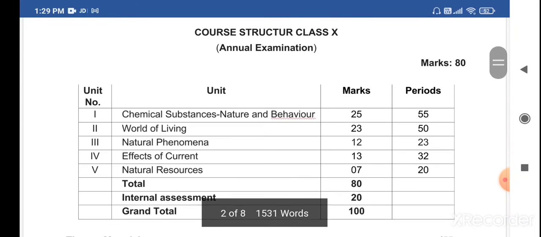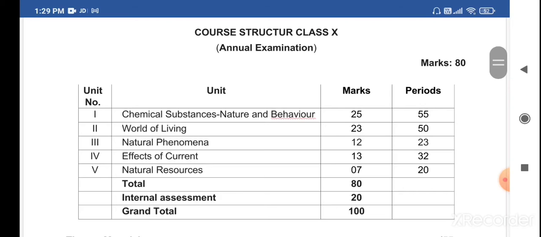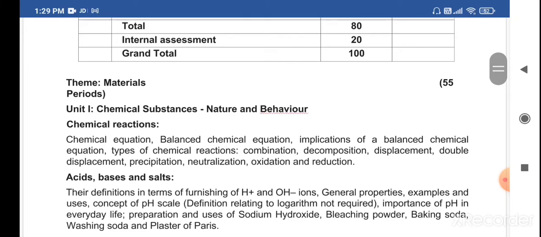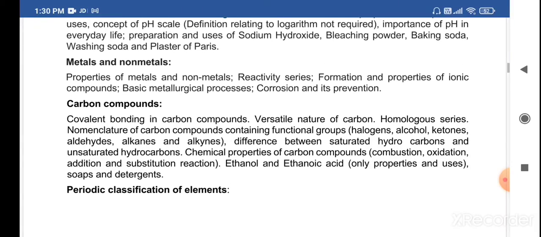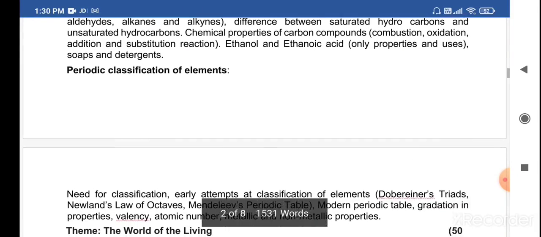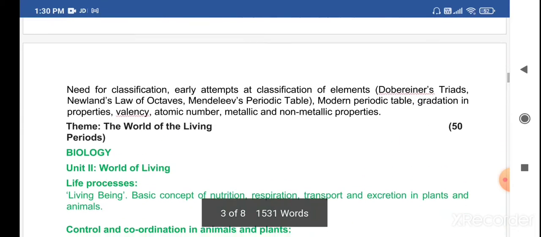Then the distribution of your marks. As you know, here also chemistry, biology and physics are classified and their marks are distributed. Total 100 marks: 80 and internal assessment 20 marks. Same here you have the chemistry part. As you can see, chemical substances, nature and behavior, where you have chapters: chemical reactions, acids, bases and salts, metals and non-metals, carbon compounds, periodic classification of elements, etc.